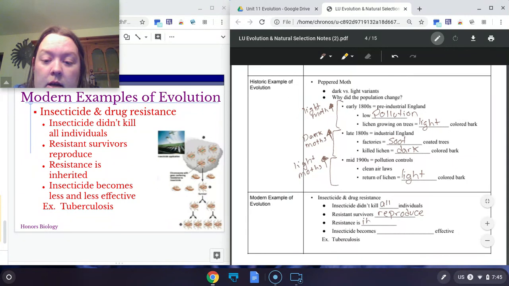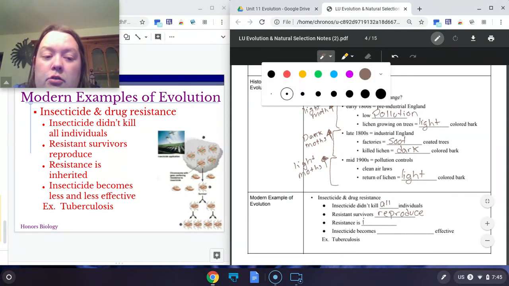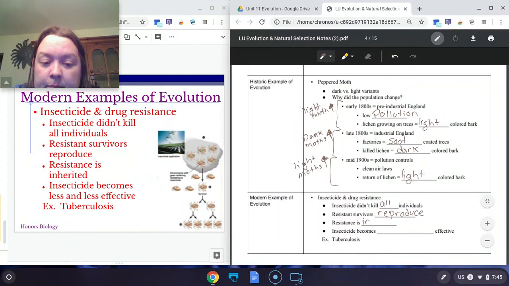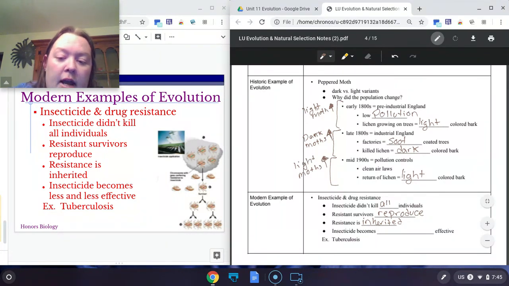So that's going to be an inherited trait, meaning they're going to be passing that trait down to their bug babies. And if they pass that trait down to their bug babies, that's going to lead to more bugs that are resistant to pesticide. Meaning, the next time you come out, you spray, it's not going to work as well. Less are going to die. The ones that don't die are going to reproduce.